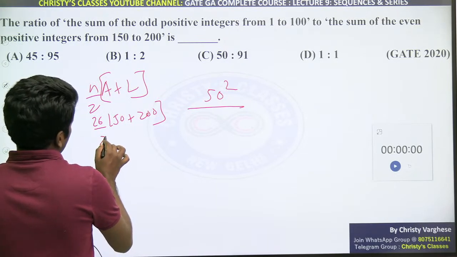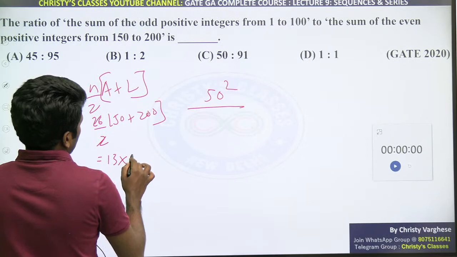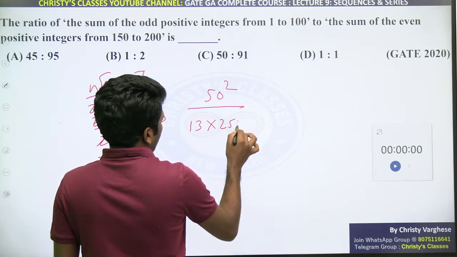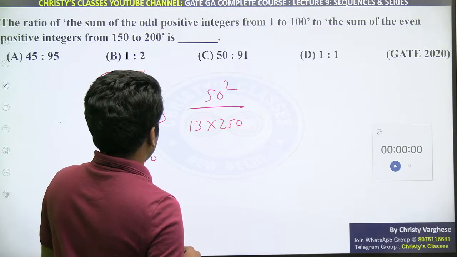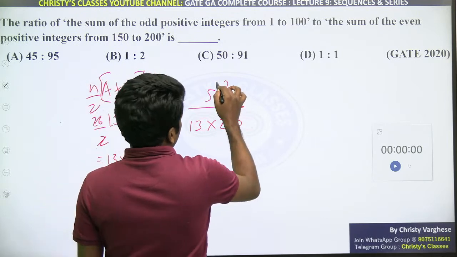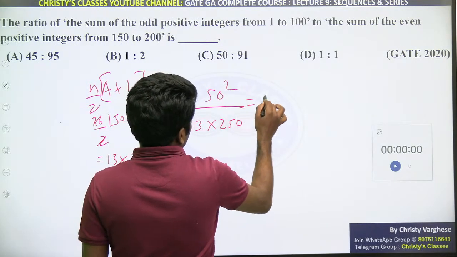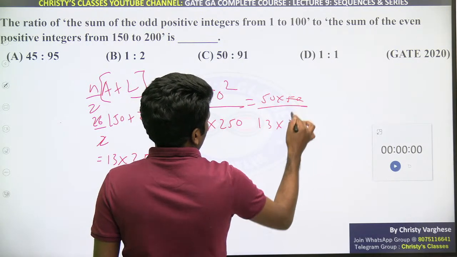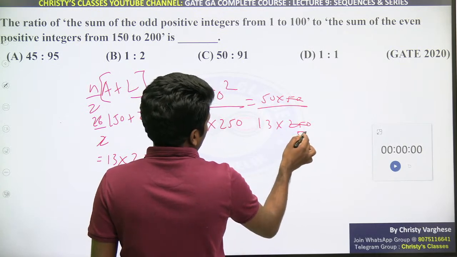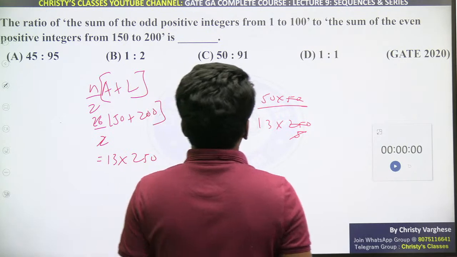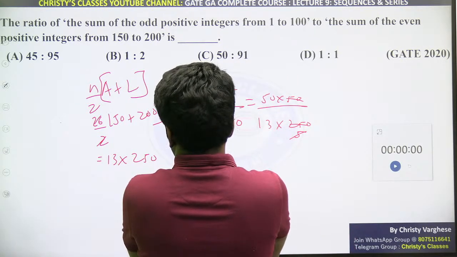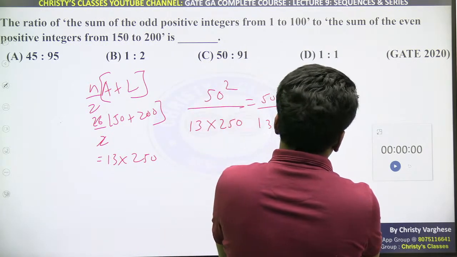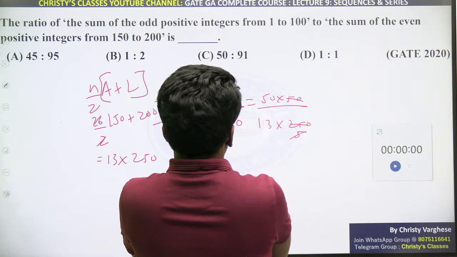Simplifying this gives 13 into 250. I will write it like this itself; don't simplify it, keep it 13 into 250. Now we have to simplify. 50 square is 50 into 50, just writing to give you clarity. 250 and 50 cancel to give 5. So 5 and 10 cancel to give 1. Second, did I make a mistake? Yeah, correct only. No, there is somewhere I made a mistake.